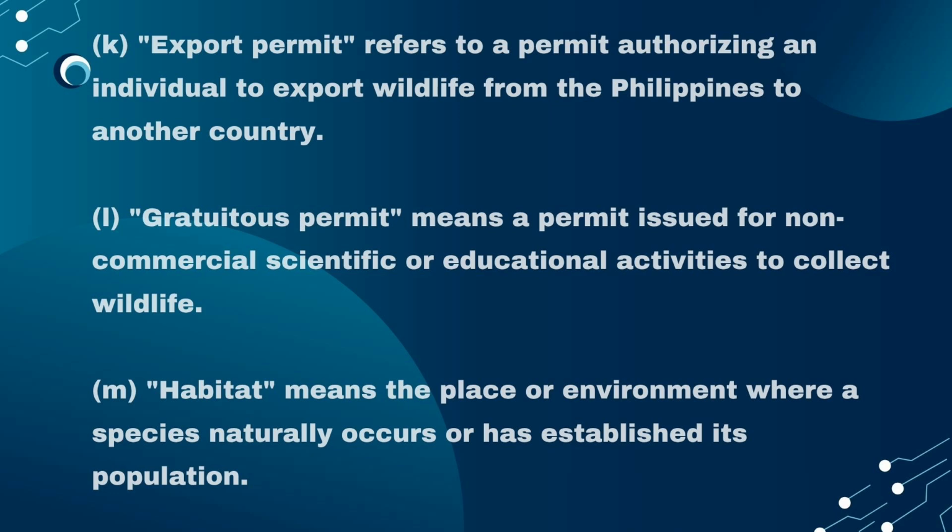And the last, letter M, habitat means the place or environment where a species naturally occurs or has established its population. Habitat is the natural environment where a plant or animal or other organism lives, grows, and reproduces. It provides all the essential resources the organism needs to survive, specifically food, water, shelter, and sufficient space.